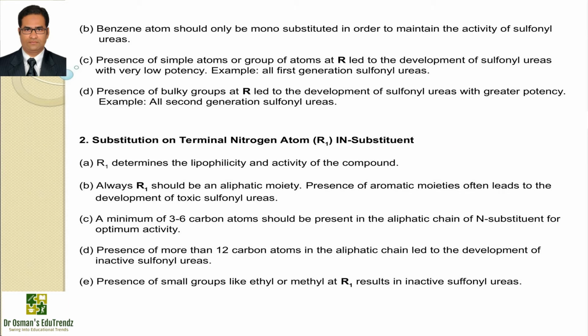A minimum of 3 to 6 carbon atoms should be present in the aliphatic chain of N substituents for optimum activity. Presence of more than 12 carbon atoms in the aliphatic chain led to the development of inactive sulfonylureas. Presence of small groups like ethyl or methyl at R1 results in inactive sulfonylureas.